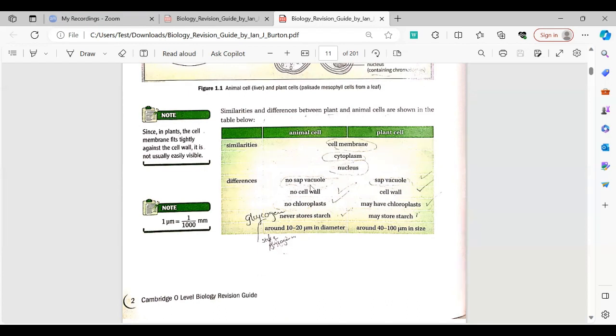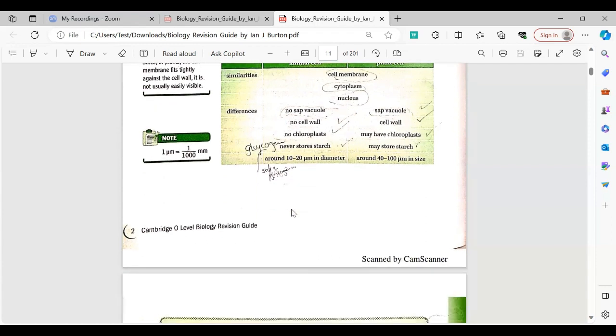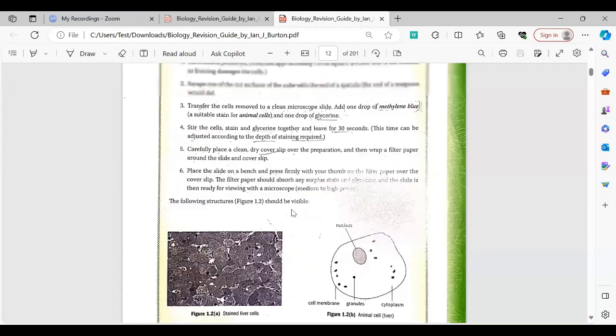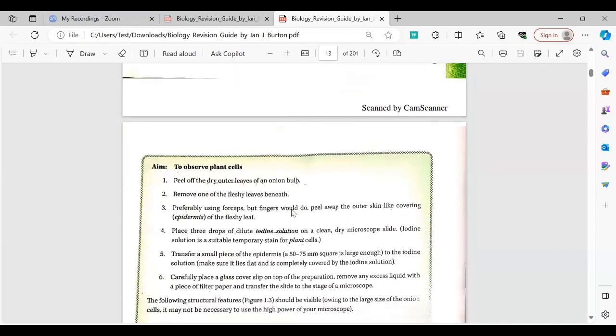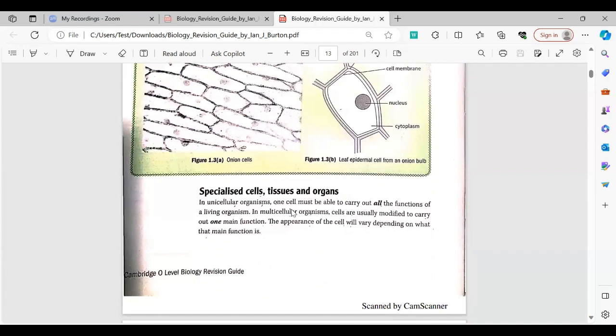The differences are that the animal cell does not have a cell sap vacuole, does not have a cell wall, and doesn't have chloroplast since humans cannot make their own food. Also, in plant cells, after photosynthesis, they store energy in the form of starch. However, we humans, when we obtain energy from other living beings, for example when humans ingest meat, the energy is stored in the form of glycogen. This is just the ATP alternative to the practical paper, which we will be studying later. For now, our focus will be on the theory.